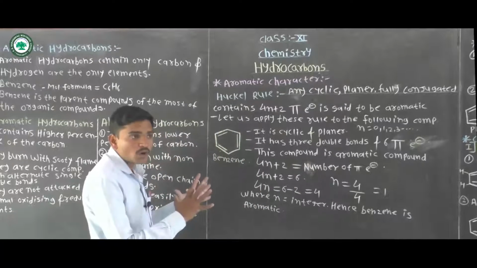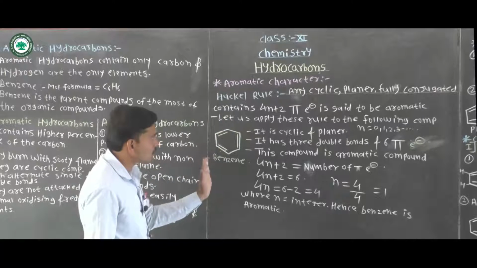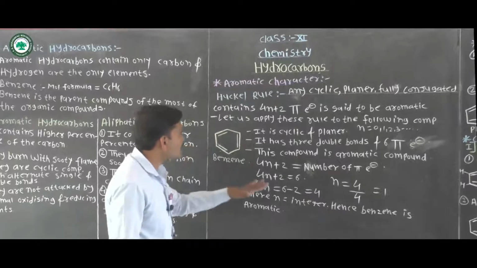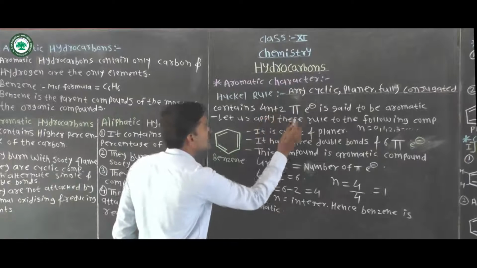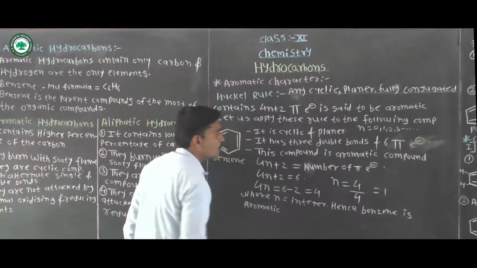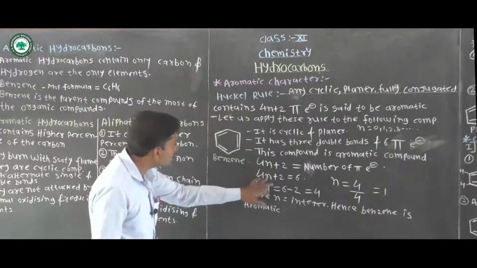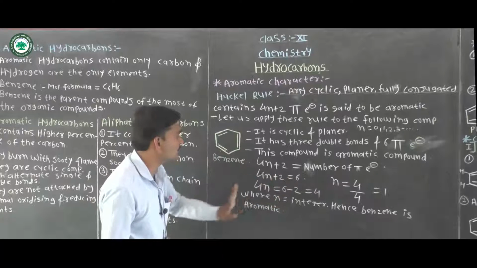Why? Because it obeys Huckel's rule: 4n plus 2 is equal to the number of pi electrons, so 4n plus 2 is equal to 6.